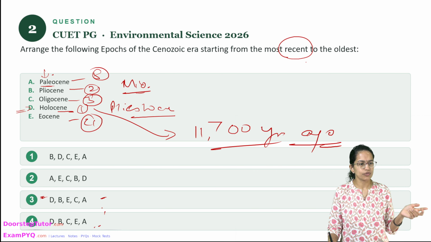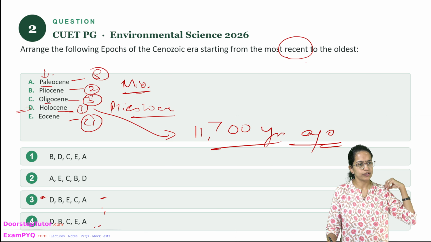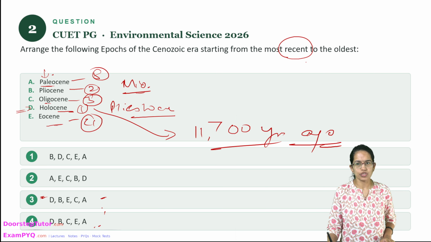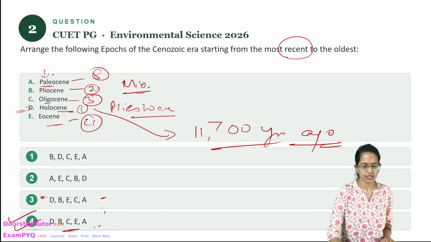So there are two of the choices. Now again in this we have to identify 3 and 4. So Oligocene before the Eocene. So C before E. So 4 again would be the correct option here.